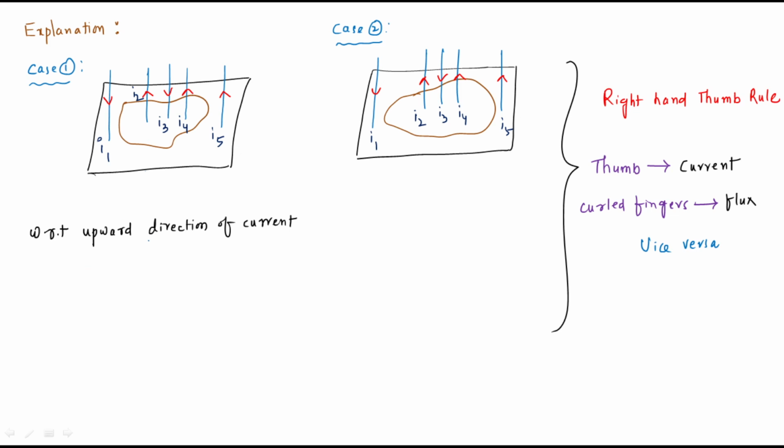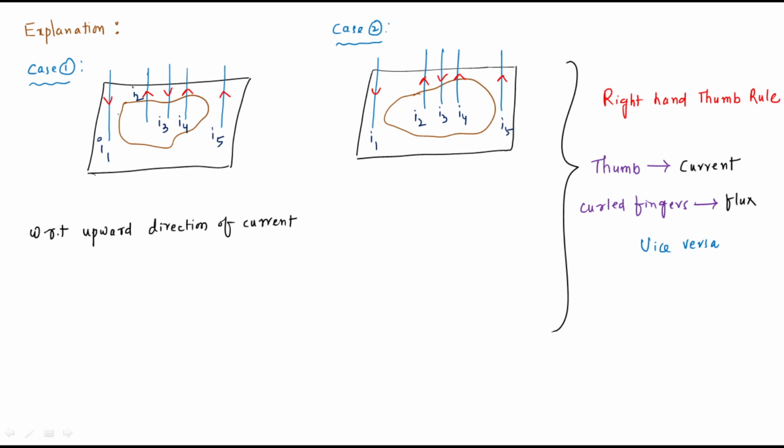With respect to the upward direction of current, the current in this wire is taking the upward direction, and I2 and I4 are also upward. That current direction is represented by the thumb. By the right hand thumb rule, the current is upward, so the thumb represents the upward direction, and obviously the curled fingers represent flux.